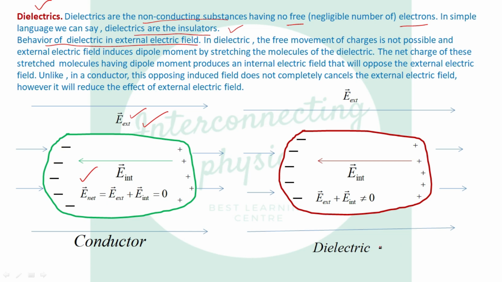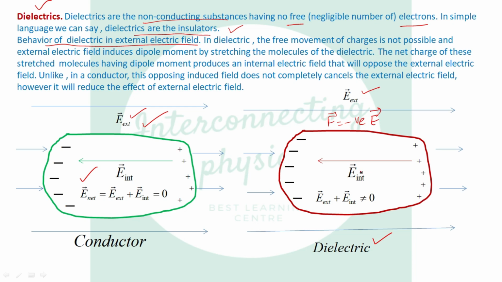But in case of dielectrics, what will happen when they are placed in external electric field? Negative ions move toward the left of the electric field, because on a negative ion the force is negative, that is opposite to the external electric field. So they will move toward the left surface of the dielectric, and the positive ions will move toward the right surface of the dielectric.